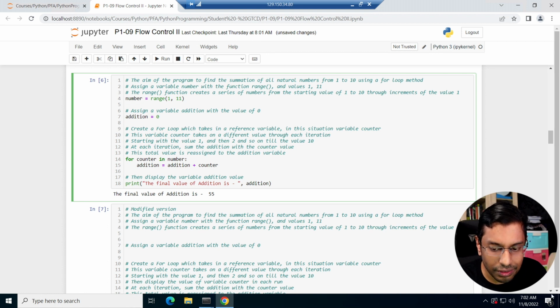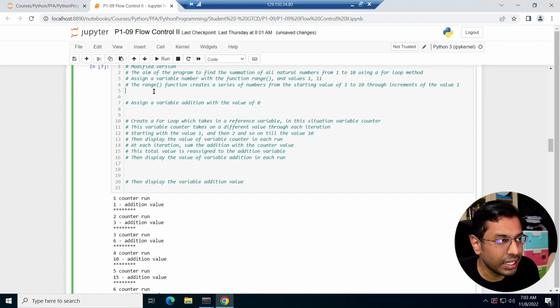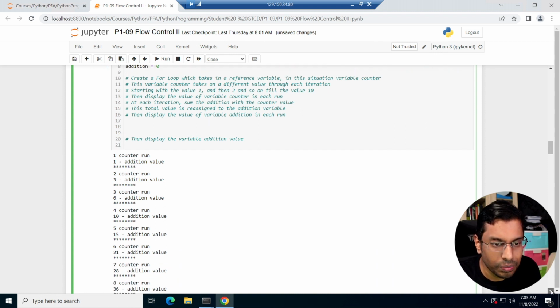Okay, a modified version for you to see it in more detail. Number equals range 1, 11. I'm going to assign a variable addition equals 0. So this part is pretty much the same. Then I'm going to create a for loop which takes in a reference variable, in this situation the variable counter, and then I'm going to keep adding to it. I'm going to print just for you to see what's happening at each and every stage. So for counter in number, same.